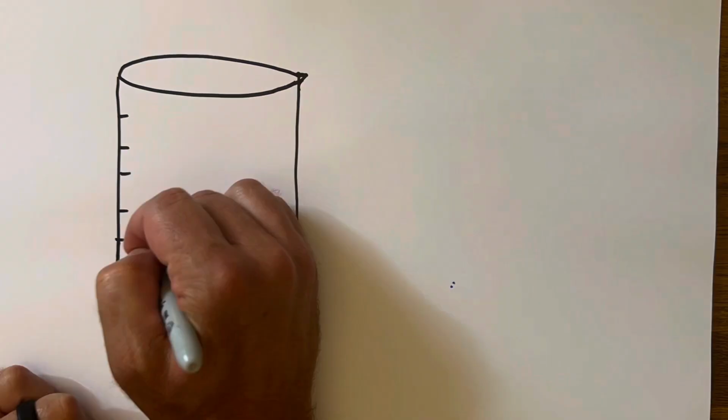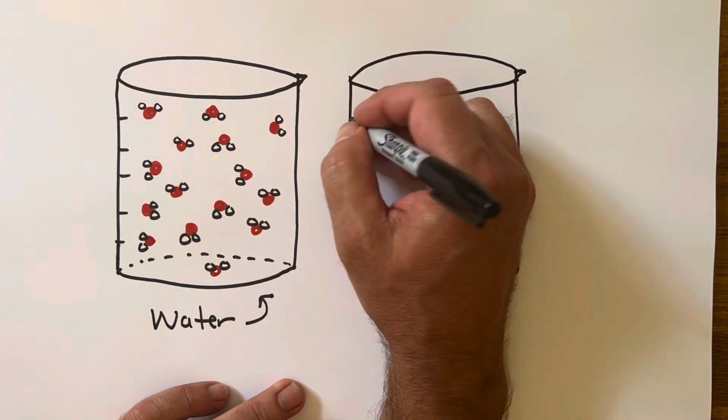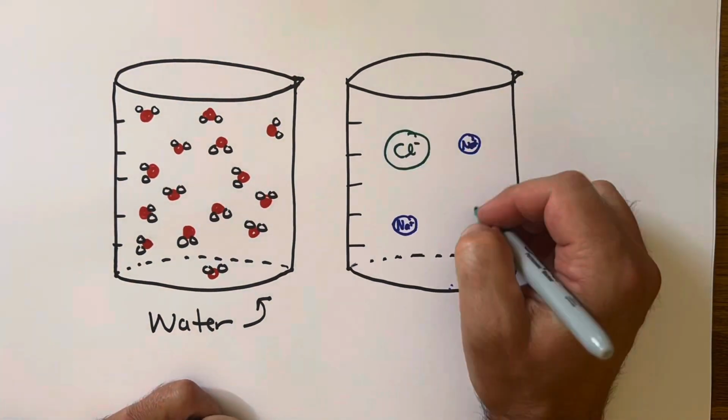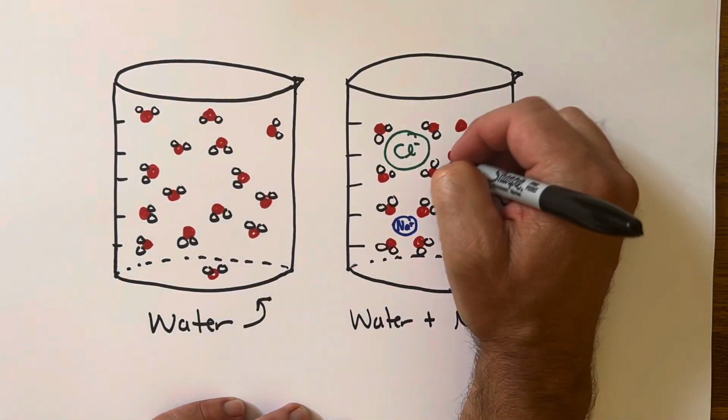Finally, we get to factor number 8, and that is the addition of a solute to a liquid to make a solution. In any liquid solution, you would have a liquid solvent, which is what is getting dissolved into. You would have a solute, which is what's going in, and the resulting mixture is a solution. And when you dissolve something in, say, water, the density of the solution will change depending on the mass of the solute particles you're adding.